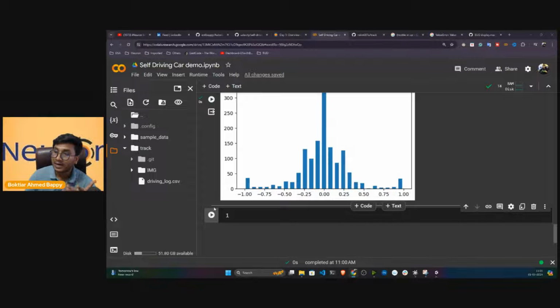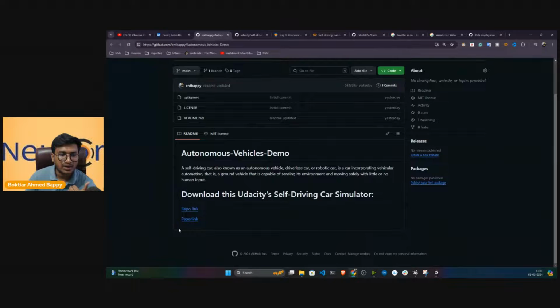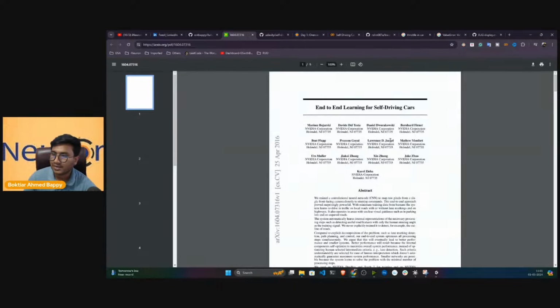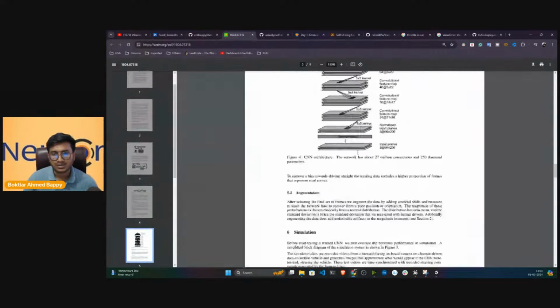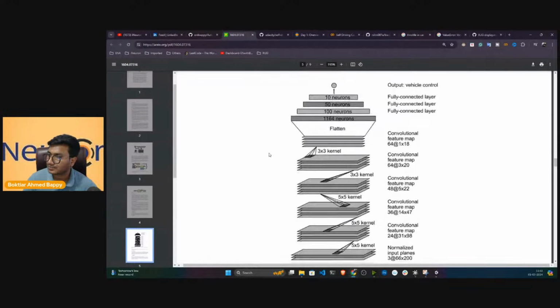Then, if everything is ready, I will show you how we can train the model. We'll be creating this particular NVIDIA model. I think I've already given you the paper link. So we'll be creating this NVIDIA model and training on the data here.